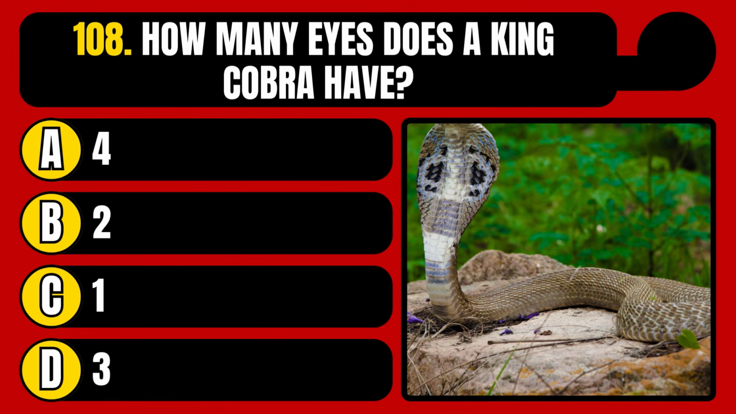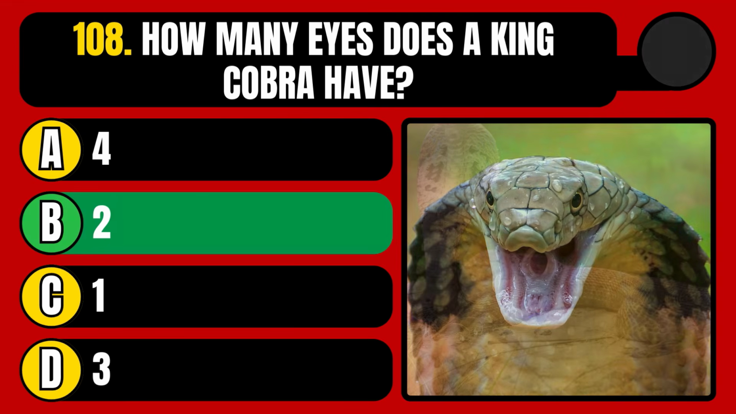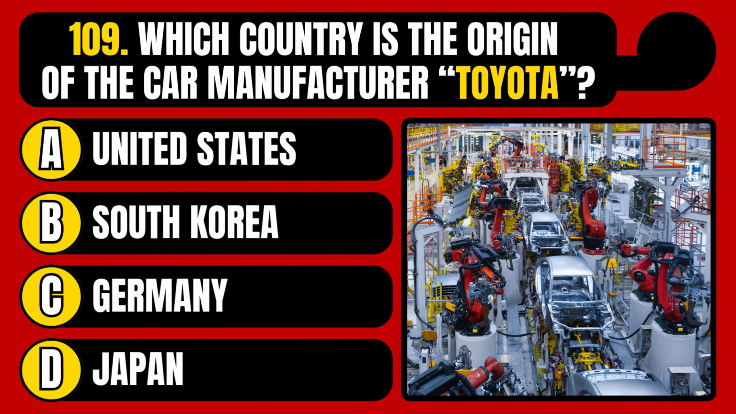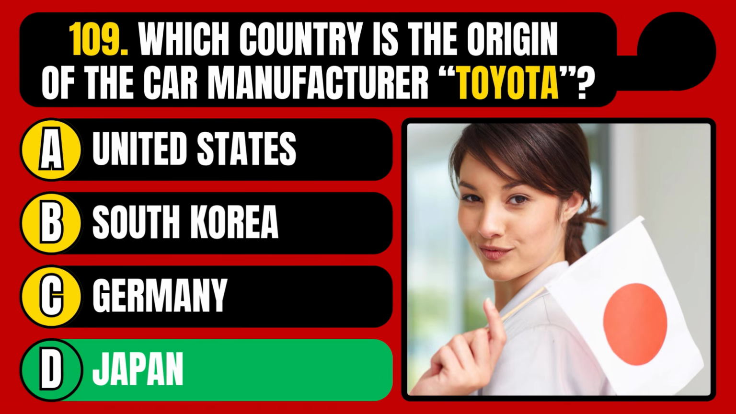How many eyes does a king cobra have? 4, 2, 1, or 3? The correct answer is option B, 2. Which country is the origin of the car manufacturer Toyota? United States, South Korea, Germany, or Japan? The correct answer is option D, Japan.